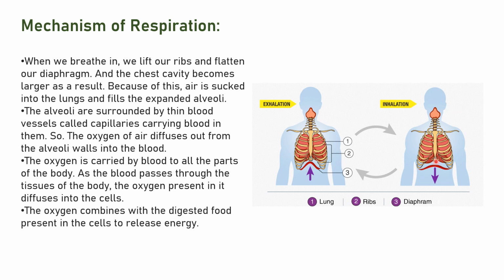It gets attached to hemoglobin, and hemoglobin carries this oxygen to the different cells. Inside the cell we know that respiration is taking place, breaking down of food is taking place, where carbon dioxide gas is released. That carbon dioxide gas will enter the blood capillaries, and oxygen from the hemoglobin will be given to the cell.